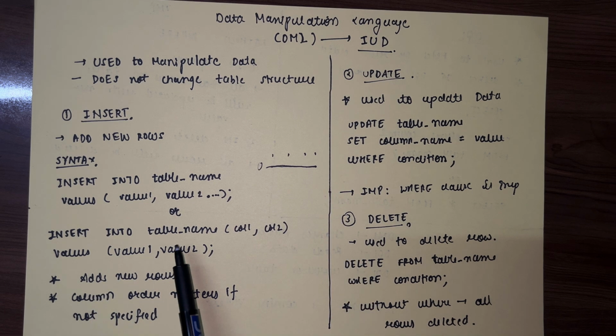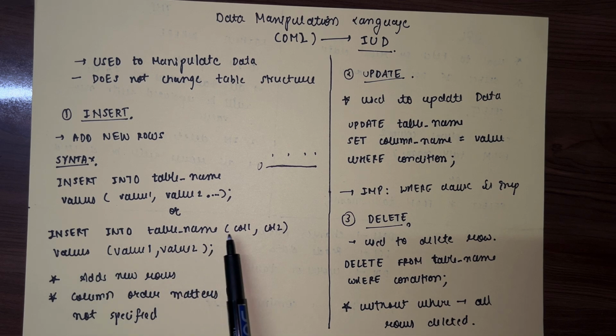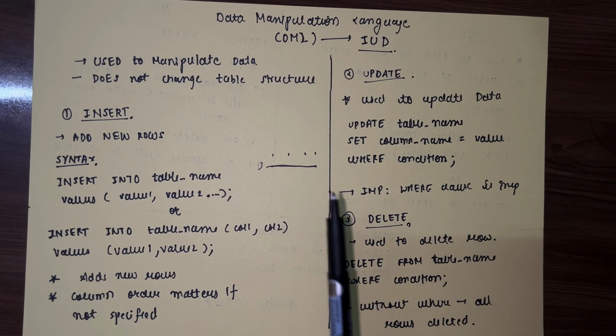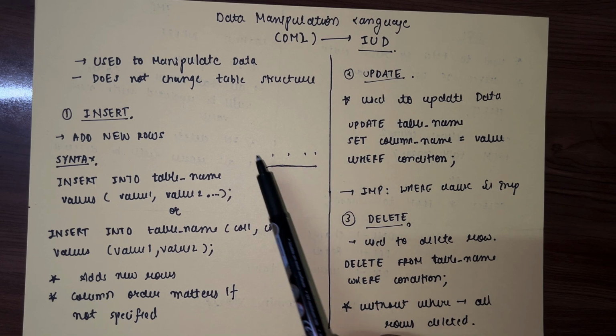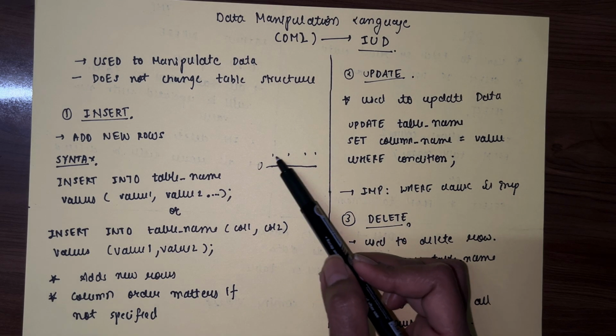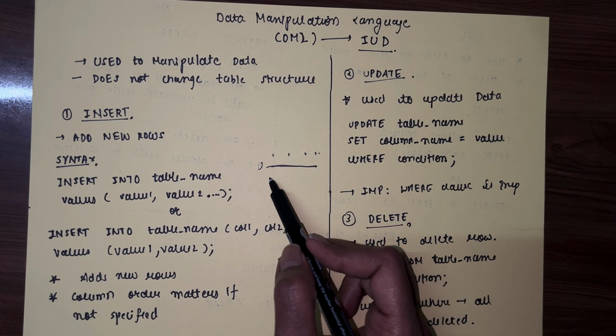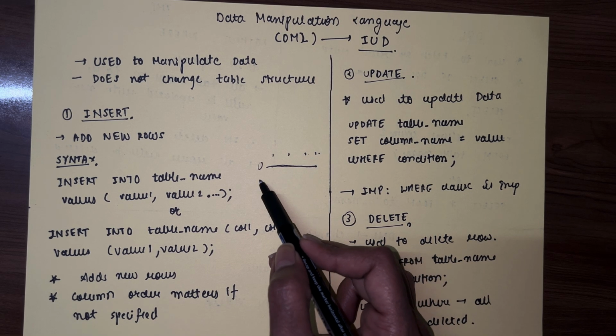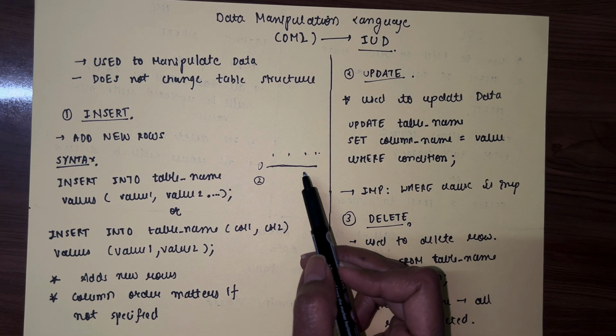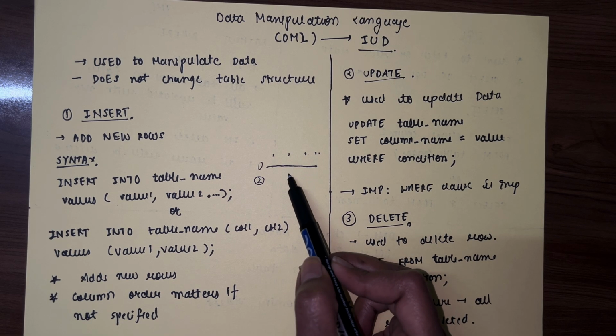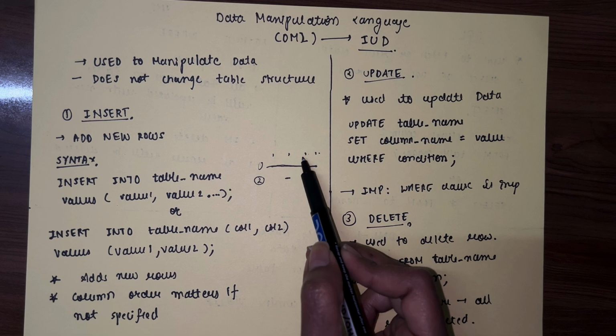Now coming to the second query, which is insert into table name column 1, column 2, values value 1, value 2. Let's again take this example only. Let's consider that you have 1, 2, 3, 4 columns, and you want to enter data as a new row here, second row, but this time you want to enter data only in column number 2 and column number 3.